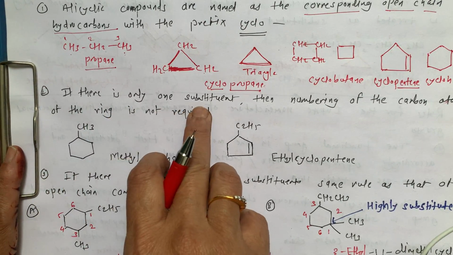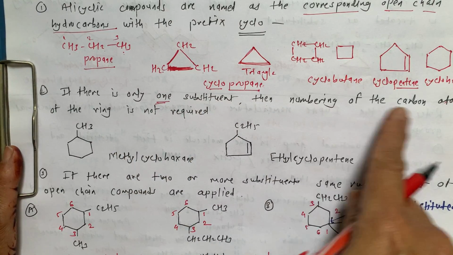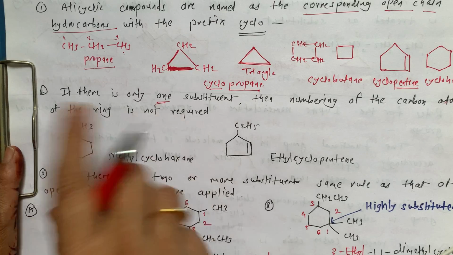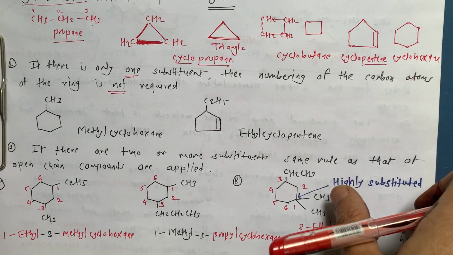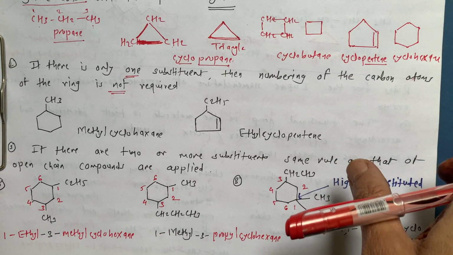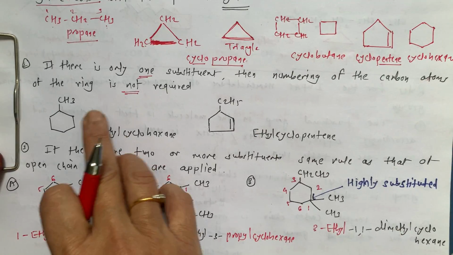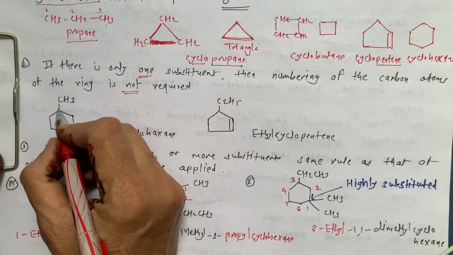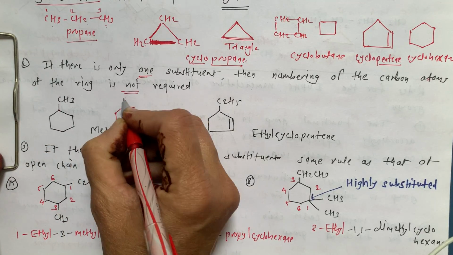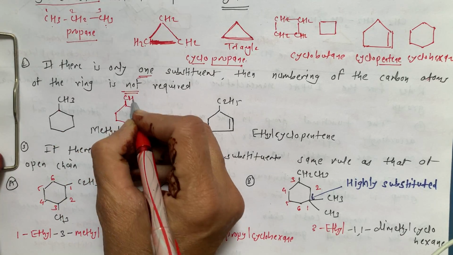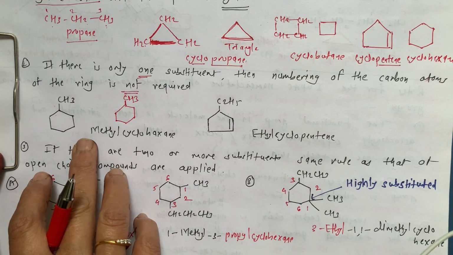Now, next rule. If there is only one substituent, this is very important, then numbering of the carbon atoms on the ring is not required. In straight chain compounds we have to give numbering, but when there is only one substituent, like this cyclohexane where one H is replaced by CH3, it is not necessary to mention the number.